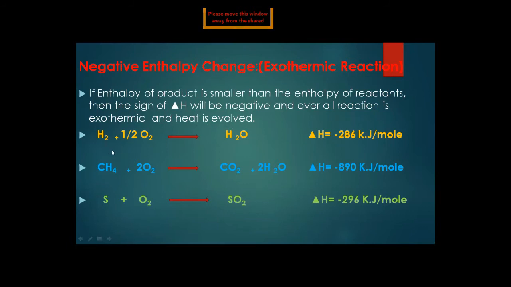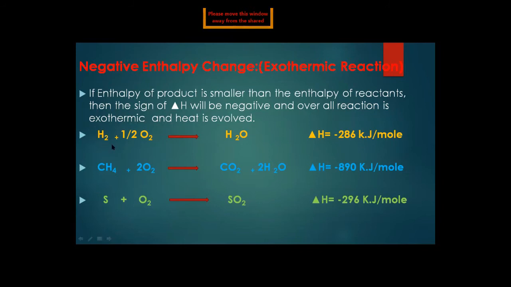So, for example, we are taking this example. These are the reactants and this is the product. If the reactants react together and the product forms, at the end of the reaction it will release energy. The energy released was initially part of the reactants, and the final product has lost this energy in the form of heat. Now it will be clearer with the help of a different example.